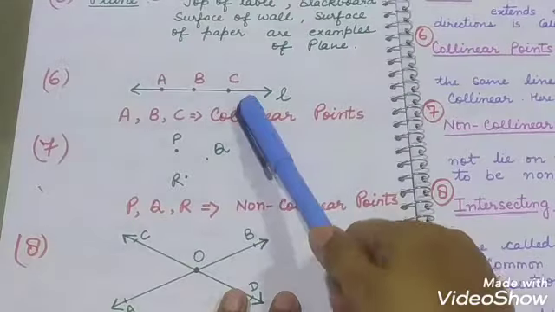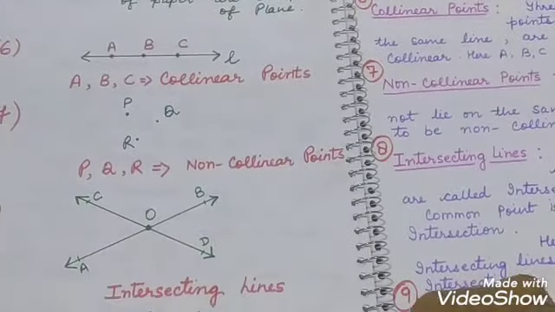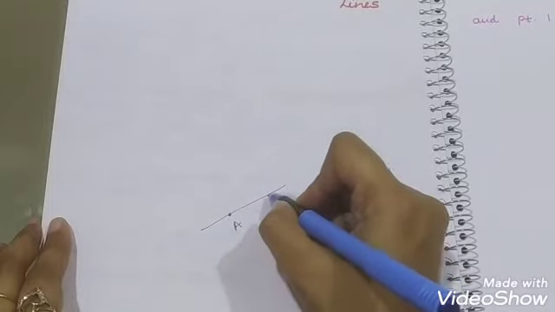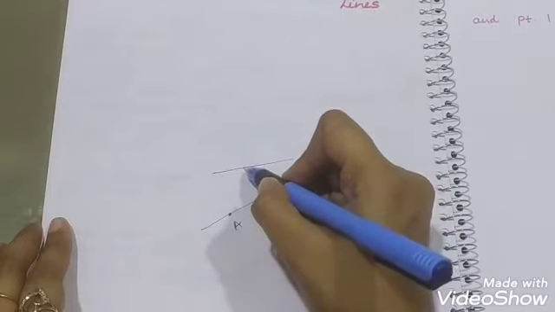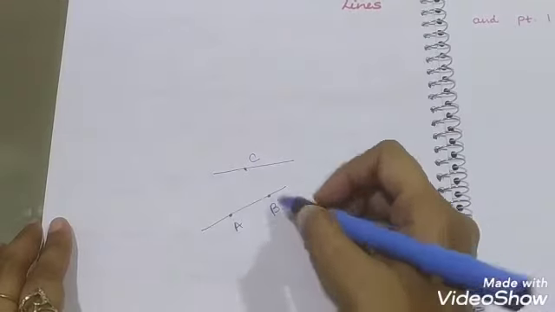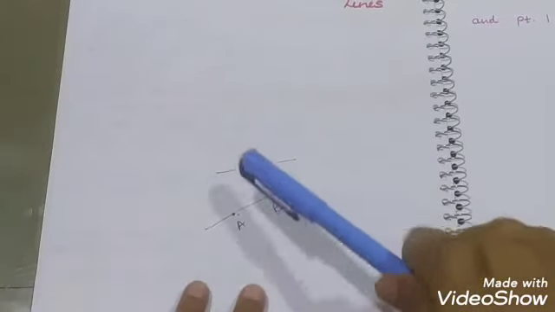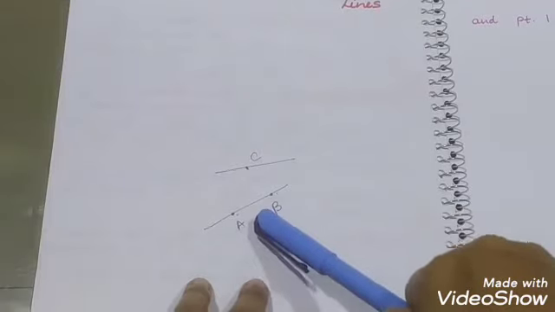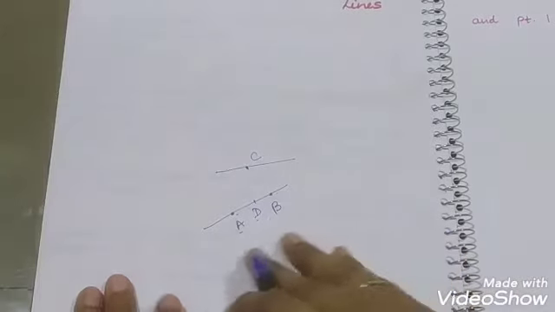Suppose you have one line, and points A and B lie on it. And there is another line on which point C lies. So A, B, C are not collinear because C should lie on this line, not the other line. If D is on the first line, then A, B, D are called collinear points.